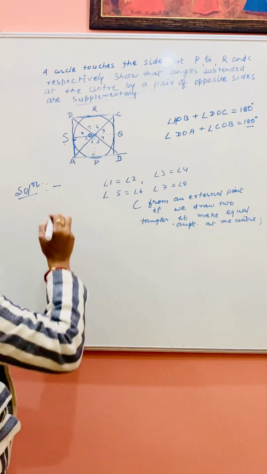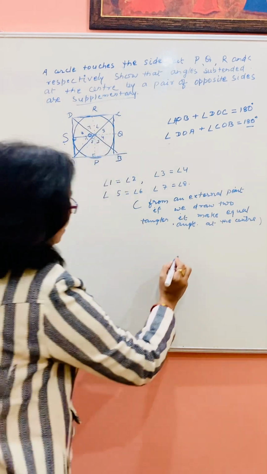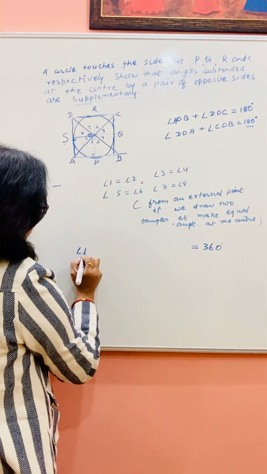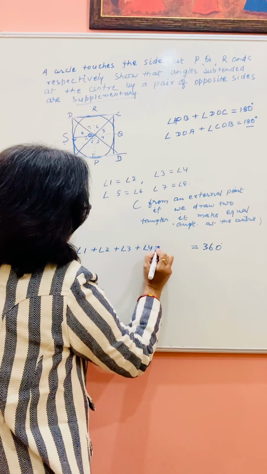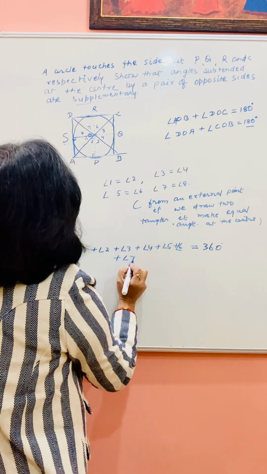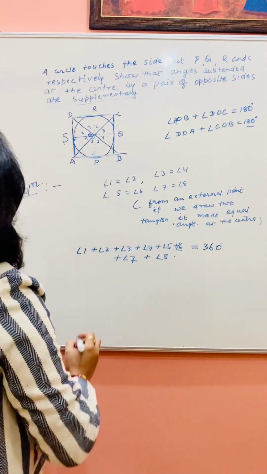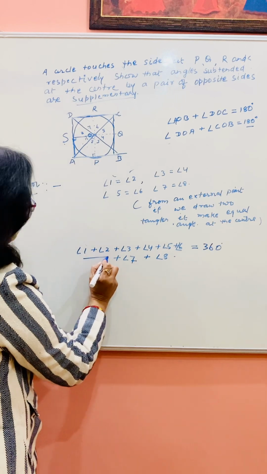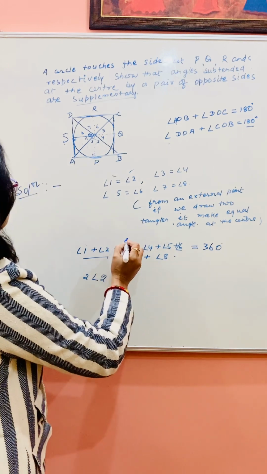Next, we will consider this center O. Center O means the total angle around the center becomes 360 degree. What will happen? Angle 1 plus angle 2 plus angle 3 plus angle 4 plus angle 5 plus angle 6 plus angle 7 plus angle 8 is equal to 360. Now you can watch angle 1 is equal to 2. So we can write it is 2 times angle 2. And angle 3 is equal to 4.